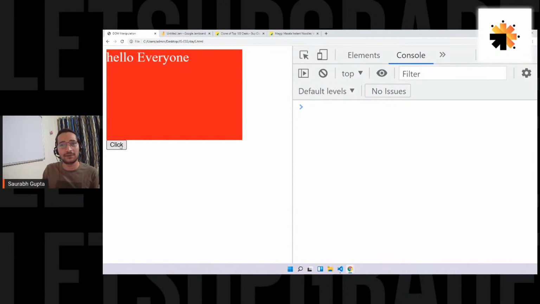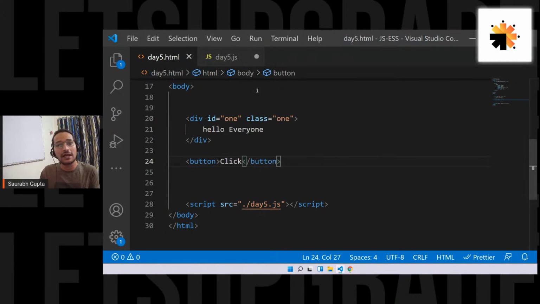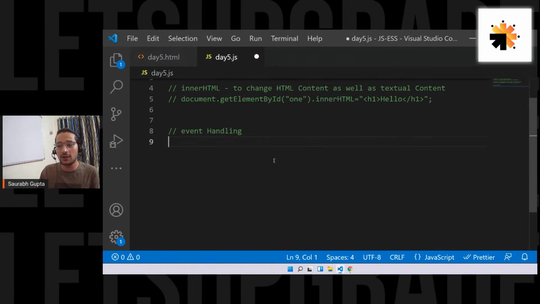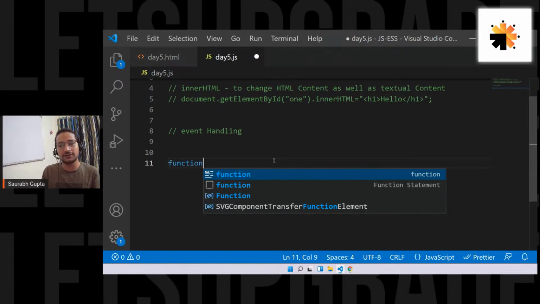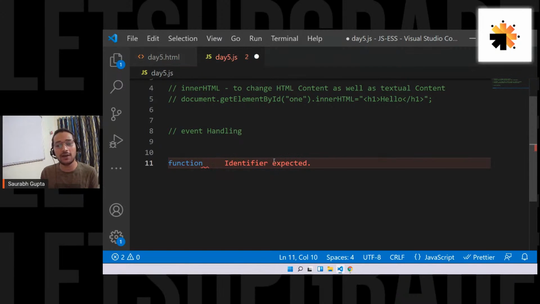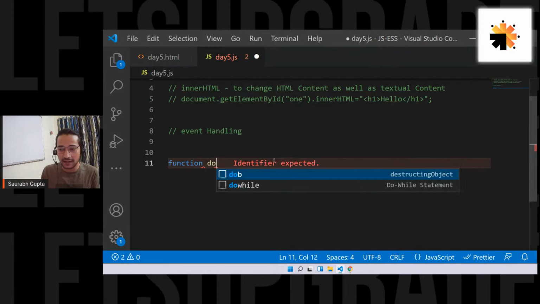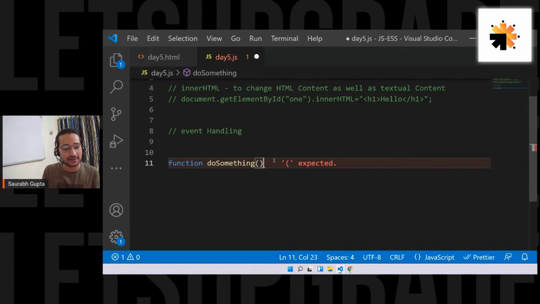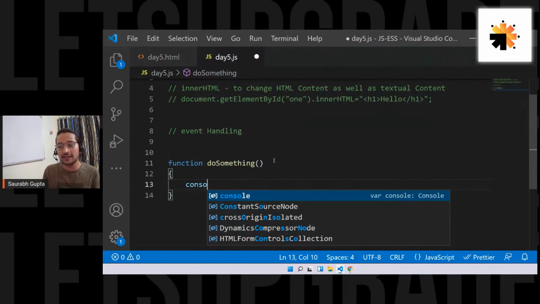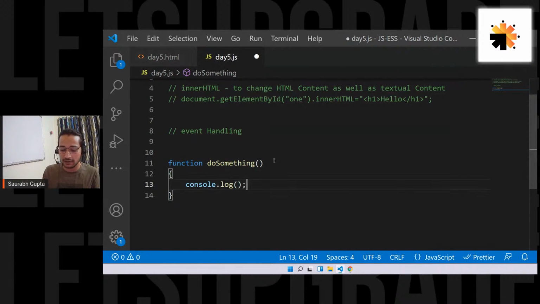So if you want to do something for an event that the user is performing, how to do that? Very simple. Let's look at the first way of doing it. You can create a function. You know that a function is nothing but a block of code that doesn't execute by default. You have to be responsible to call it properly. So let's create a function, let's call it doSomething, that's the usual name I always give. For now, let's put some very serious code: console.log, hi everyone. It is very hi-fi code, guys.